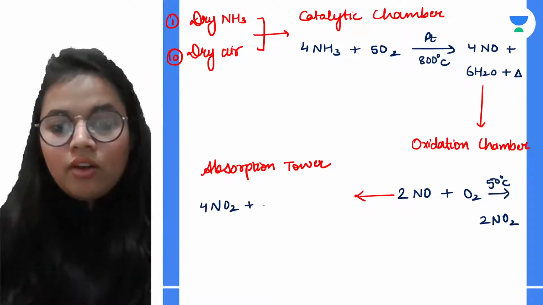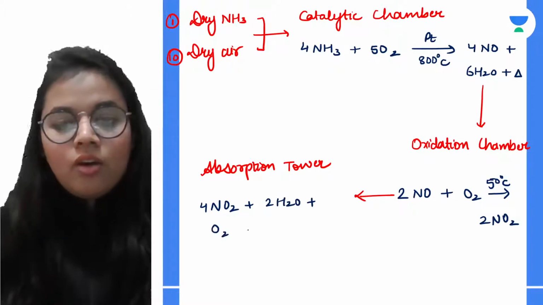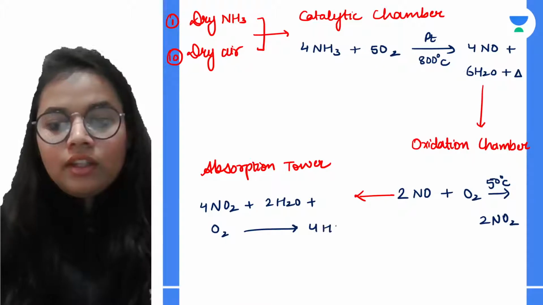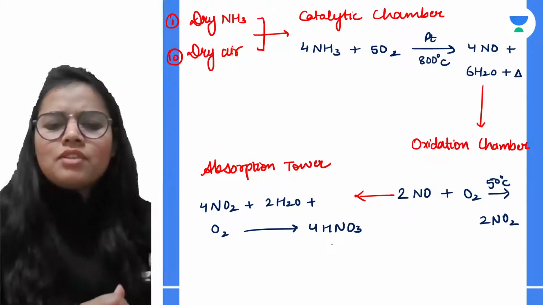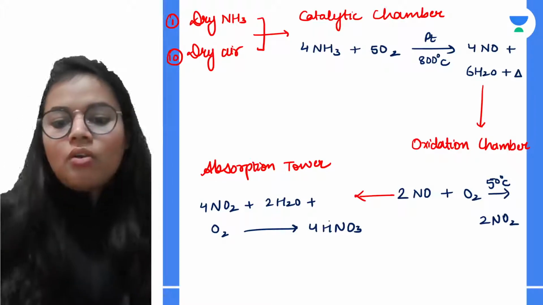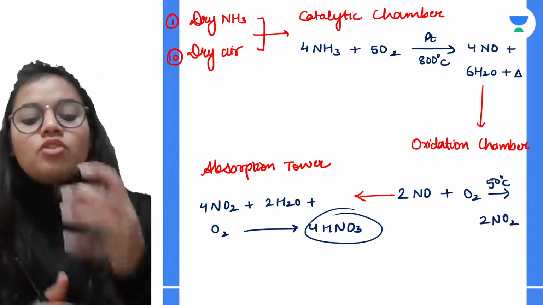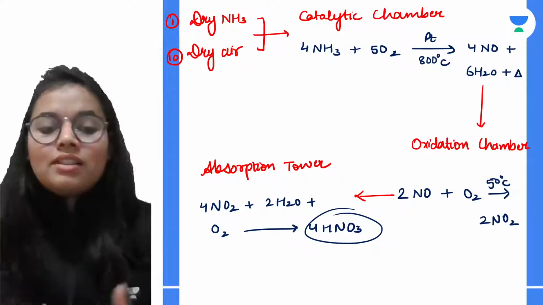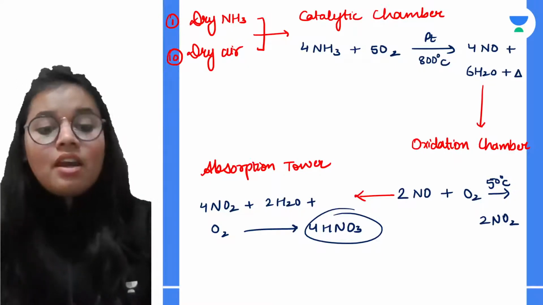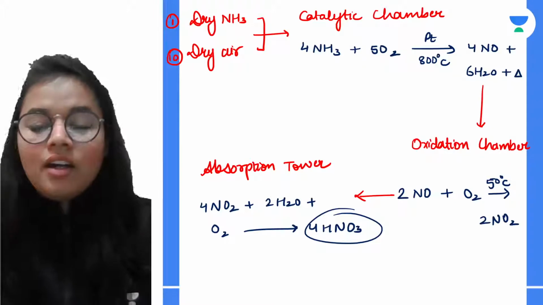This nitrogen dioxide combines with water and oxygen to give nitric acid. This nitric acid is approximately 50% concentrated, and then it goes for further distillation to get concentrated nitric acid of higher percentage, that is 68 or 98 accordingly. Hope the things are clear up till here.